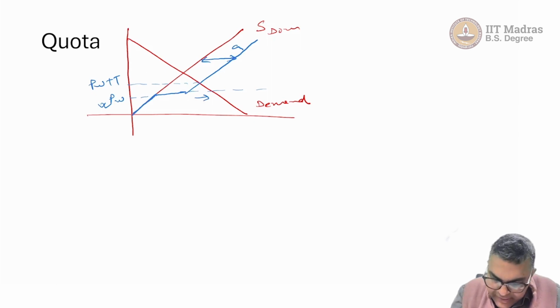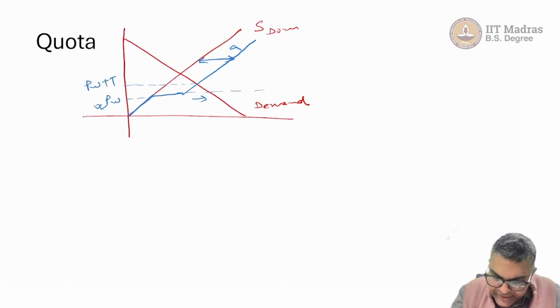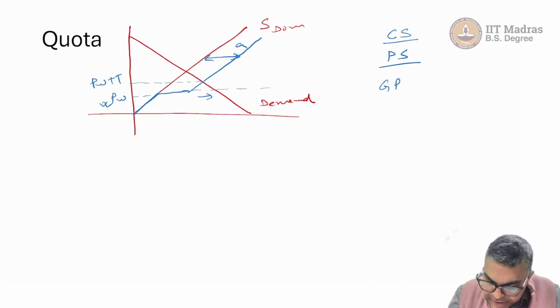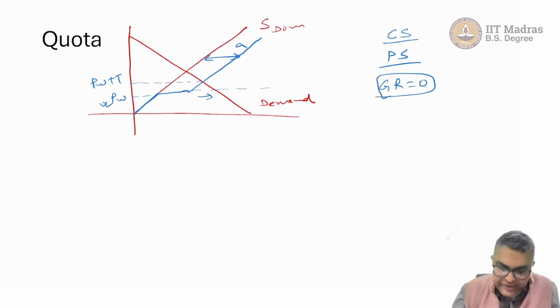I would say that, same as the tariff condition, there won't be any change in consumer surplus. Consumer surplus would remain the same as when tariff T is imposed. Producer surplus will also remain the same, but here government revenue is going to be equal to 0. In this setting, government will not be able to collect any revenue.